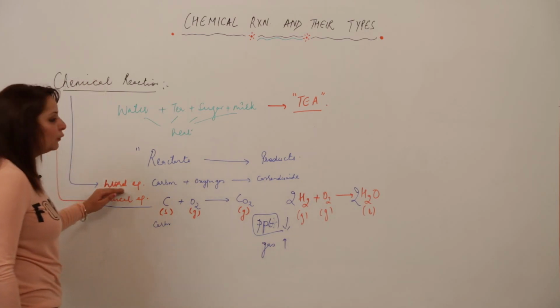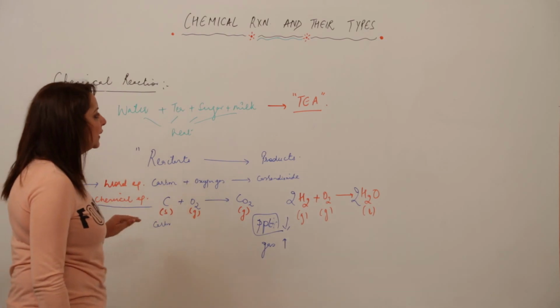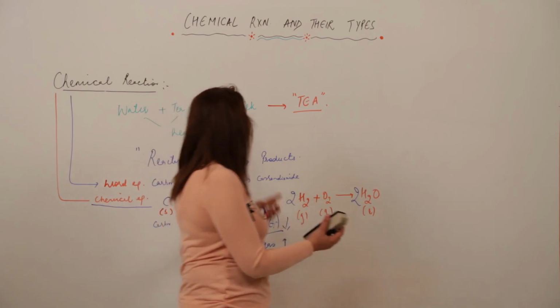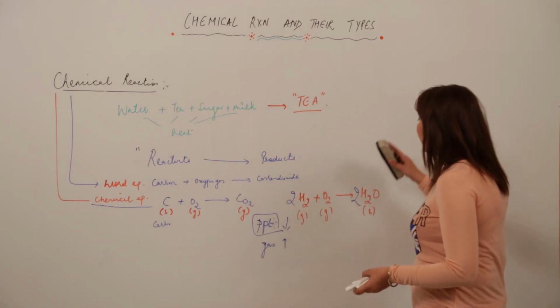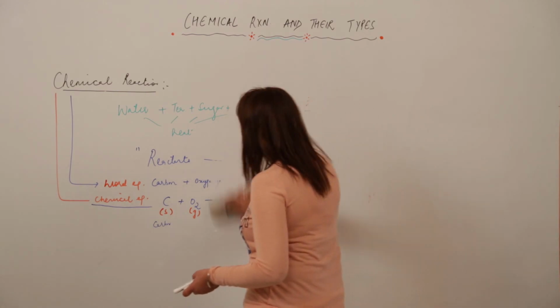It can be represented by a word equation, but the better method is to mention it with the chemical equation, in which we use symbols and all to make it more informative. Now, I think you know what a chemical reaction is, what a chemical equation is, and what we mean by the word equation.